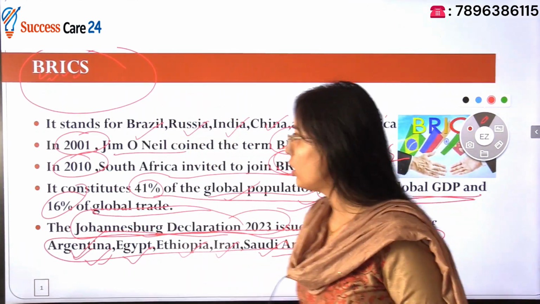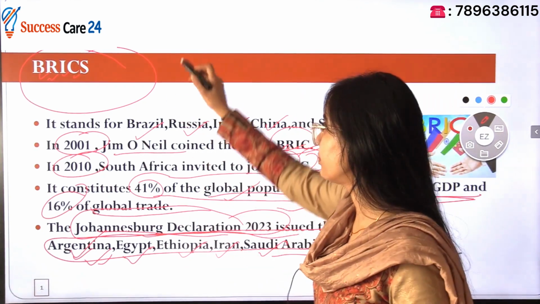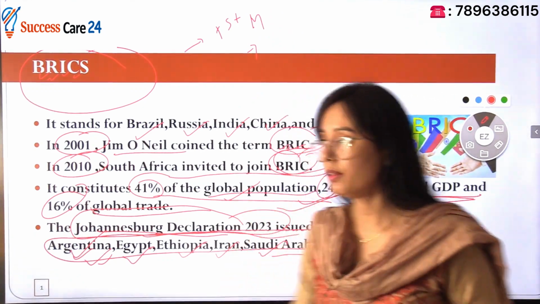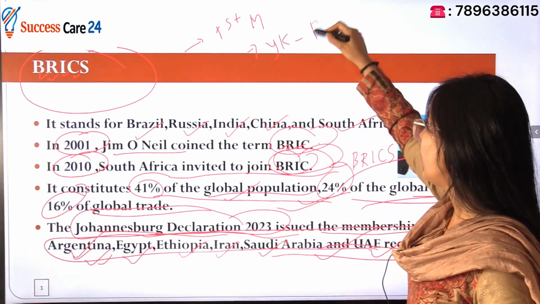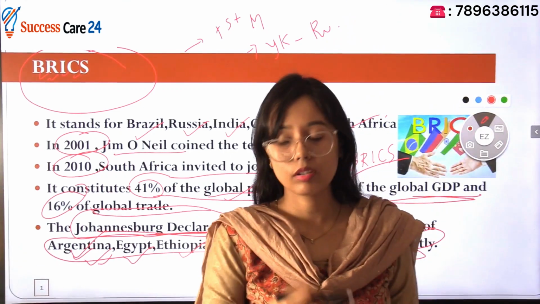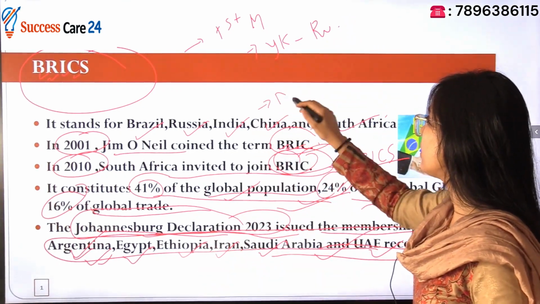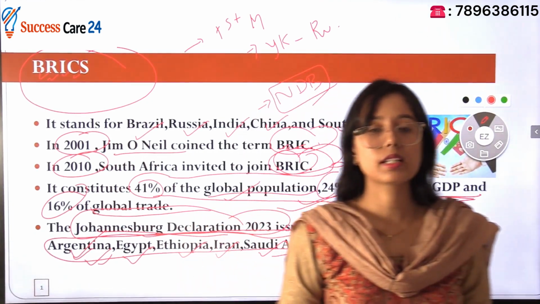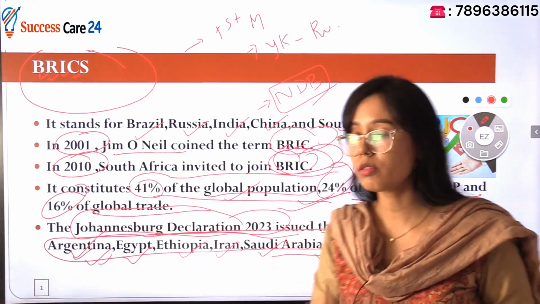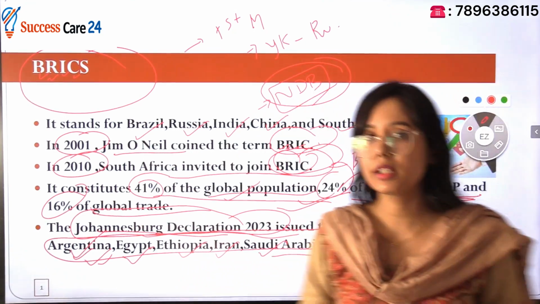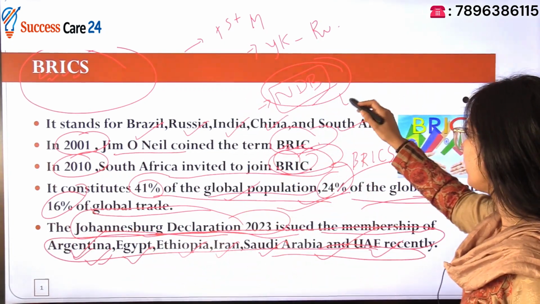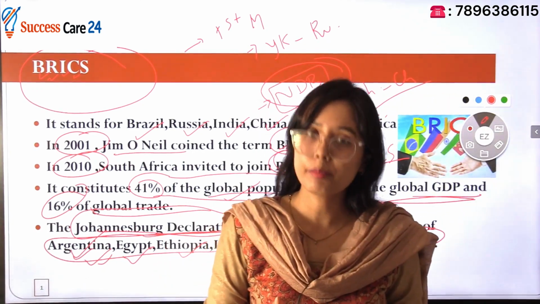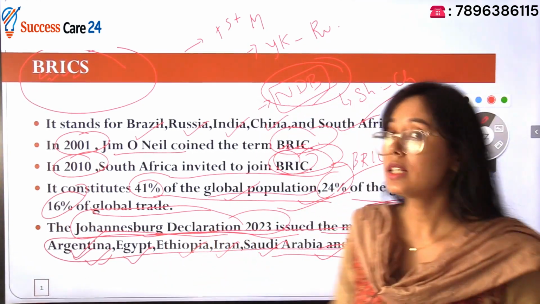Some of the other things: the first meeting of BRICS was actually held in Yekaterinburg, which is in Russia. There is also another concept within BRICS, your National Development Bank, the NDB. This actually works on sustainable development and social infrastructure. NDB is an initiative of BRICS, and its headquarters is in Shanghai. Where is Shanghai? In China. So this NDB is also a part of BRICS. It works on social infrastructure and sustainable development.